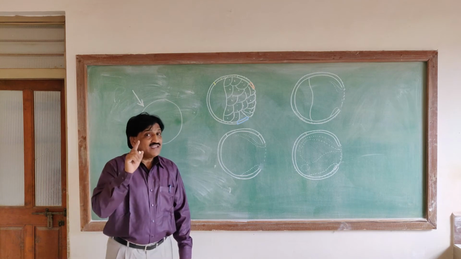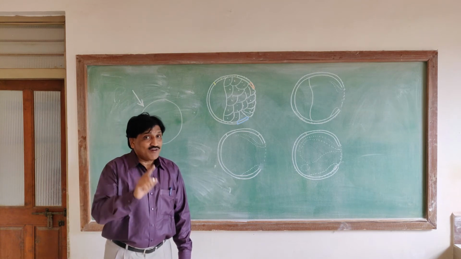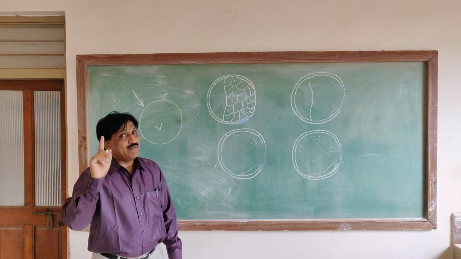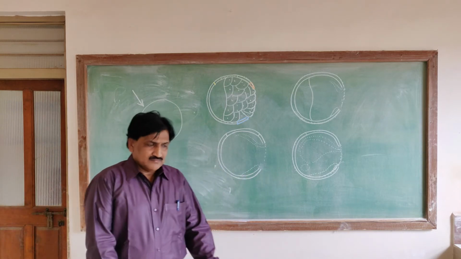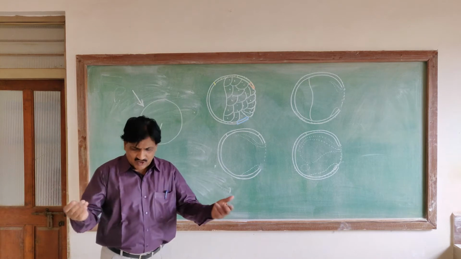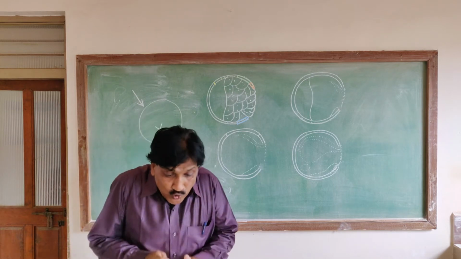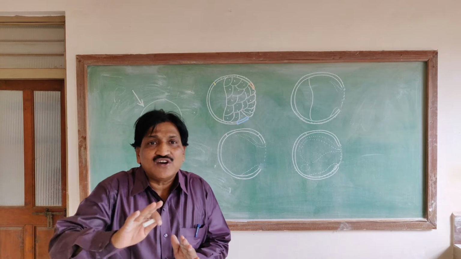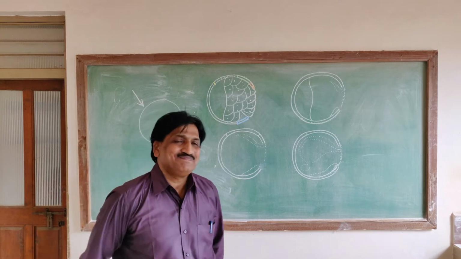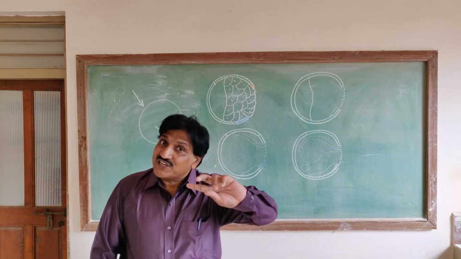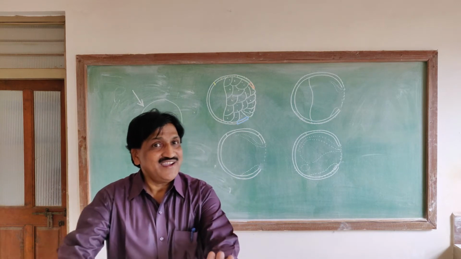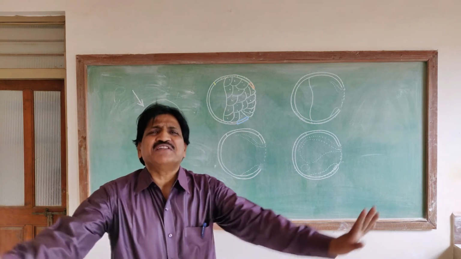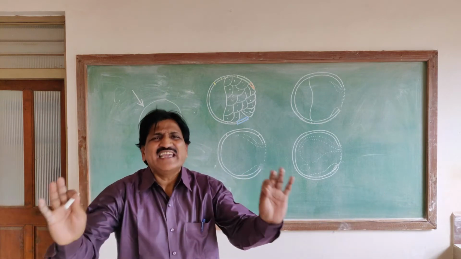It acts as an organizer for the normal development of the embryo; without it there is no embryo. The second function is that it shows the future dorsal side of the embryo. One is the dorsal side of the embryo, and the second is acting like an organizer. There is a question: what is the grey crescent?